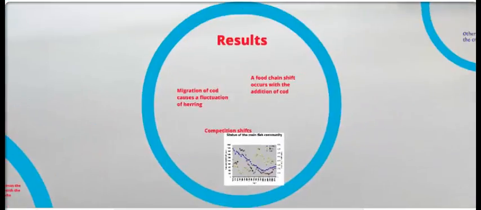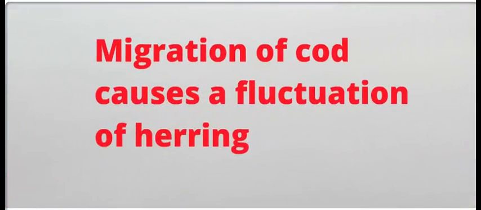The cod only migrate to the Gulf of Riga system when the Baltic Main Basin has an overpopulation of cod. The migration of cod makes the Gulf of Riga ecosystem fluctuate. The influx of cod affects their main prey in the Gulf of Riga, the herring. The herring is the main predator in the Gulf of Riga system, but with the influx of cod, the herring becomes one of the prey. The food chain shifts and the population of herring decreases.